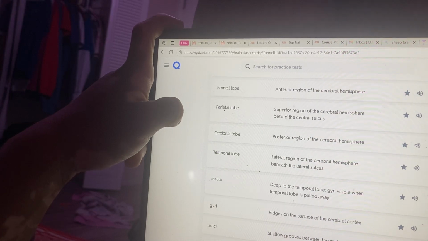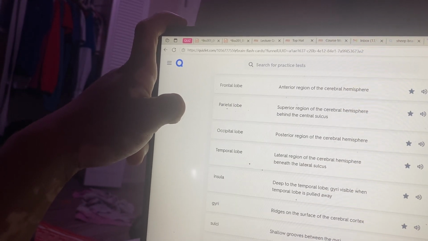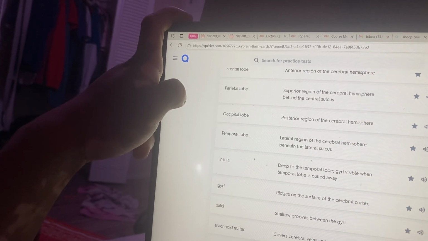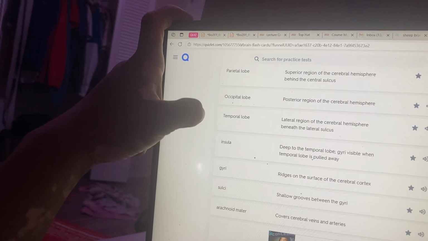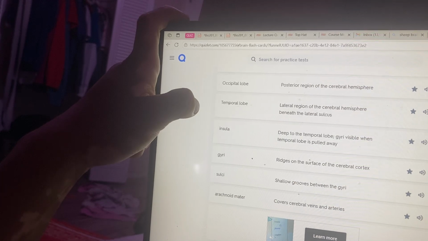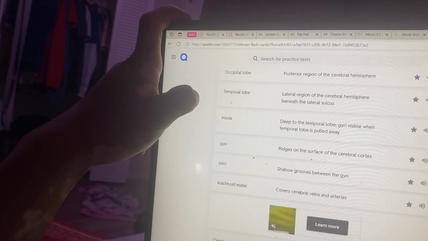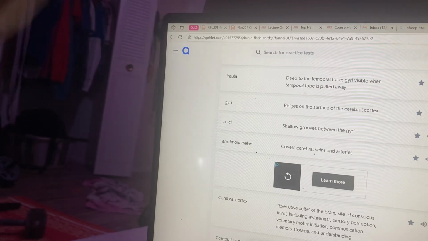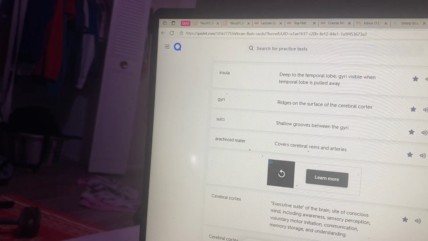Frontal lobe, anterior region of the cerebral hemisphere. Parietal lobe, superior region of the cerebral hemisphere behind the central sulcus. Occipital lobe, posterior region of the cerebral hemisphere. Temporal lobe, lateral region of the cerebral hemisphere beneath the lateral sulcus. Insula, deep to the temporal lobe.